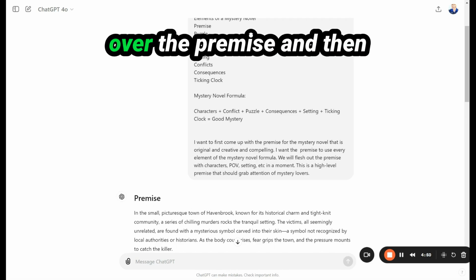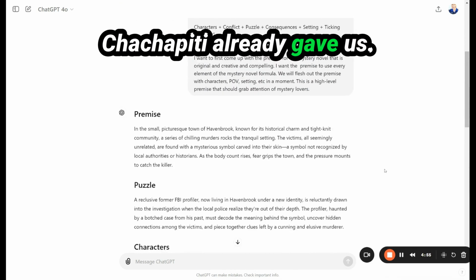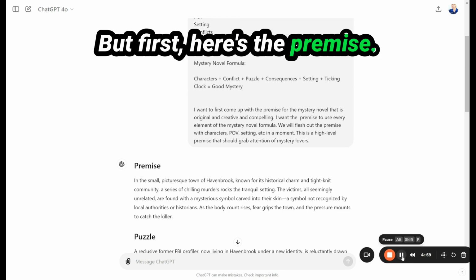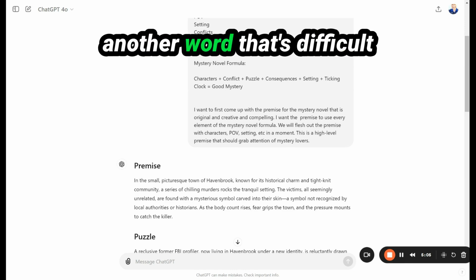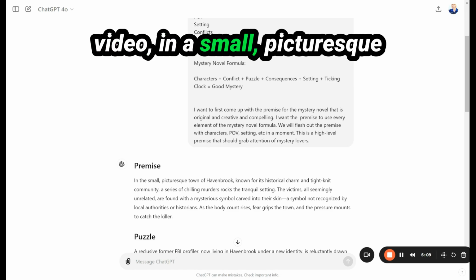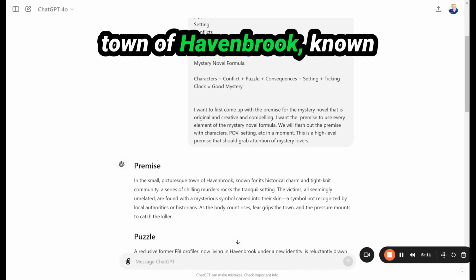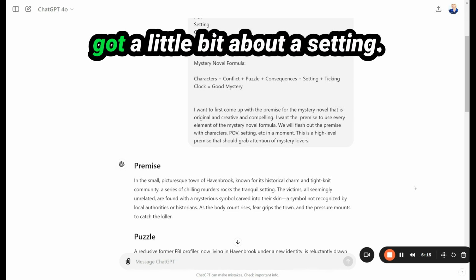So we're first going to go over the premise and then see everything else that ChatGPT already gave us. But first, here's the premise. In a small picturesque, there we go. It's another word that's difficult for me if you watched my last video. In a small picturesque town of Havenbrook, known for its historical charm and tight-knit community. So we got a little bit about a setting.